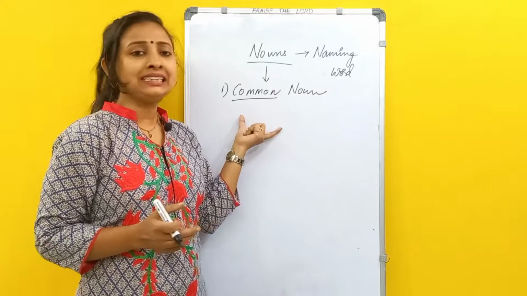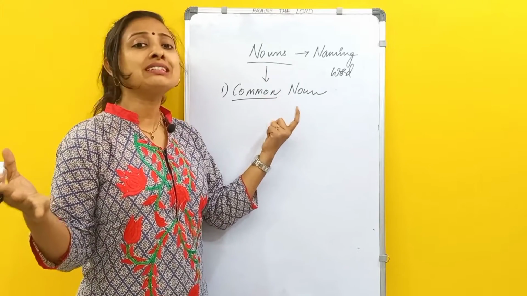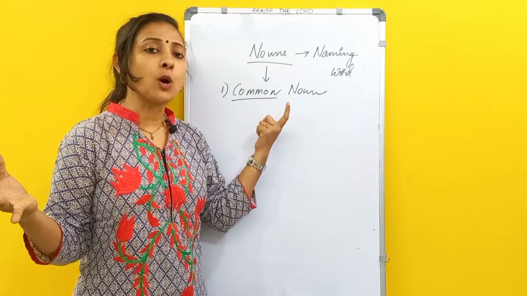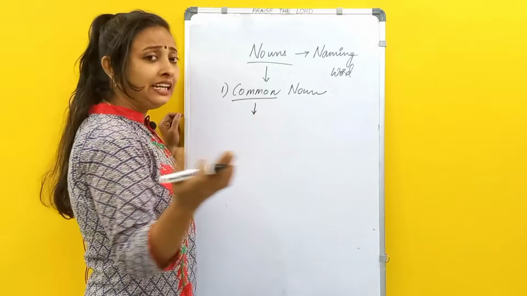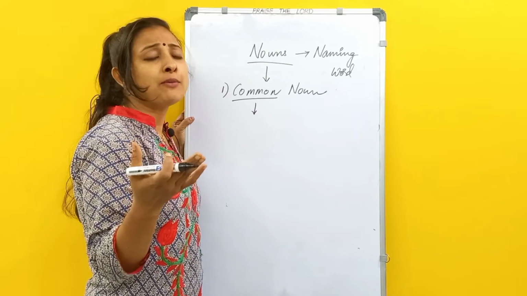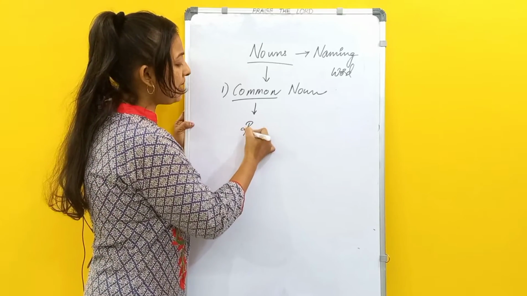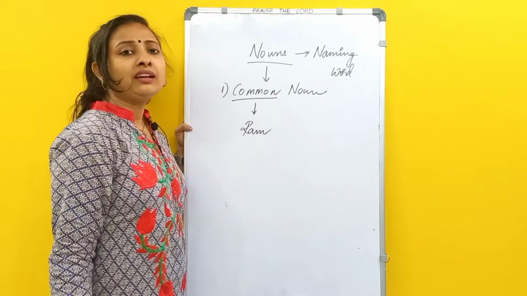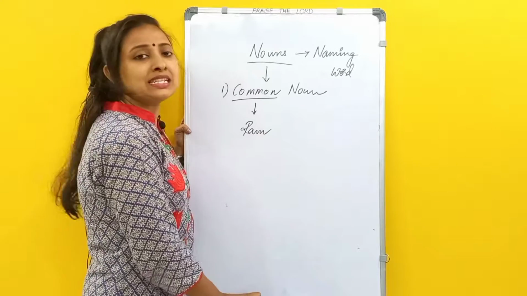But for other things like person, place or animals, when they are used in common, we will be calling it a common noun. Like in the earlier case, when we are talking about a person, we try to give a name, isn't it? I said some Ram. Okay, Ram is the name which we have given.